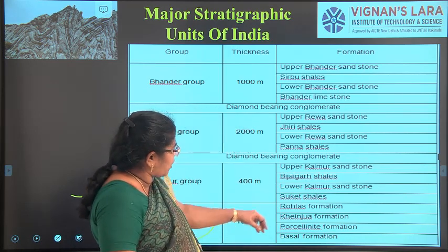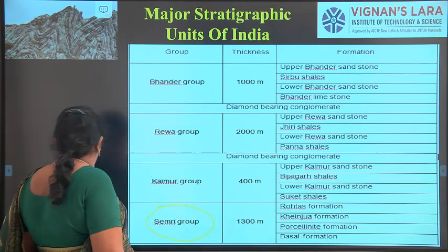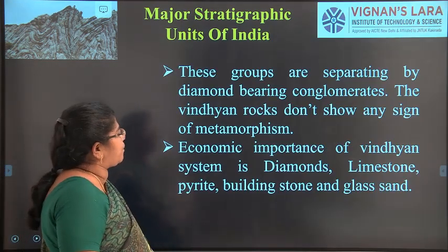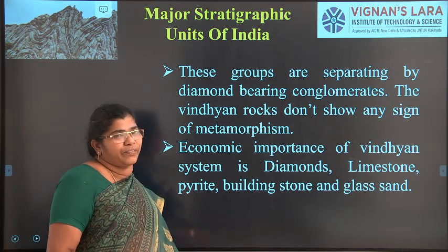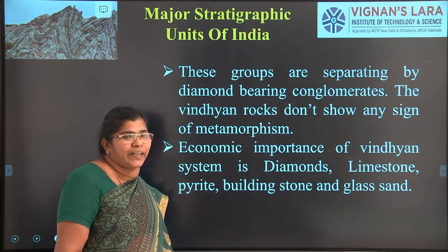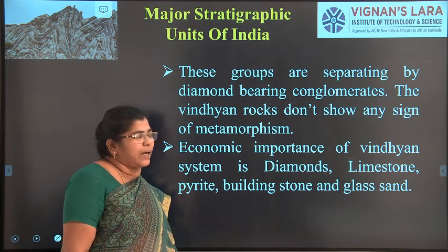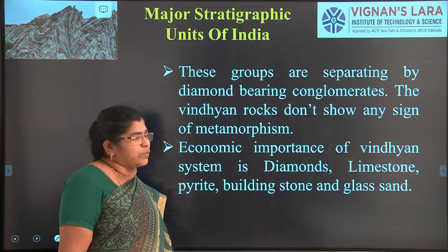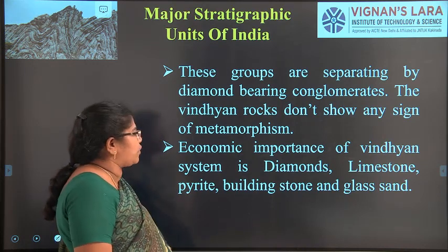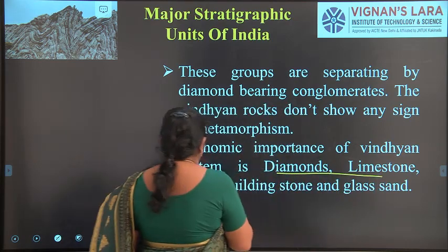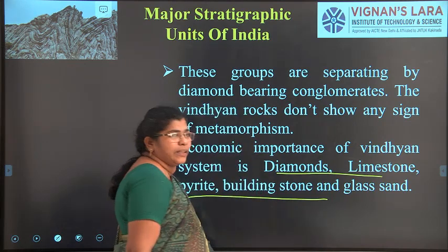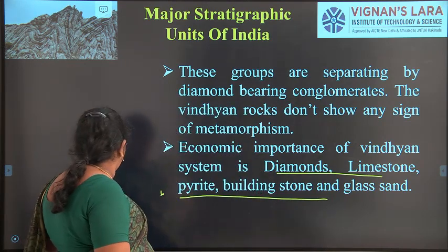The groups are separated by diamond-bearing conglomerates. So if these rocks are found in this group, we will get so much diamond under that minerals. So it is very important to find out. These are the things that are found: limestone, dolomite, pyrite, building stone, and glass sand are found in this system.